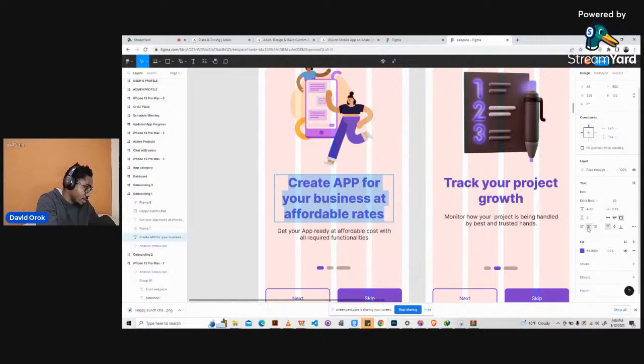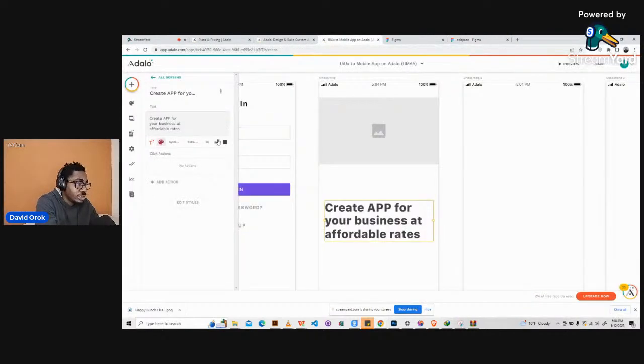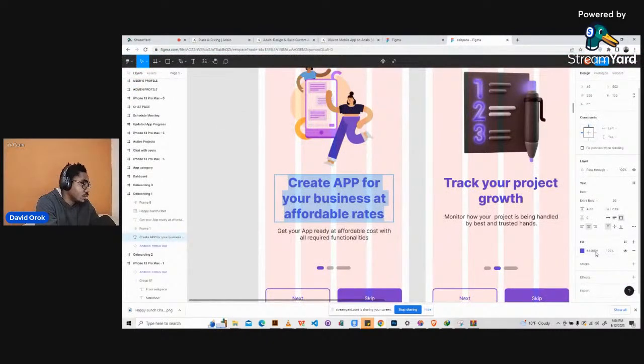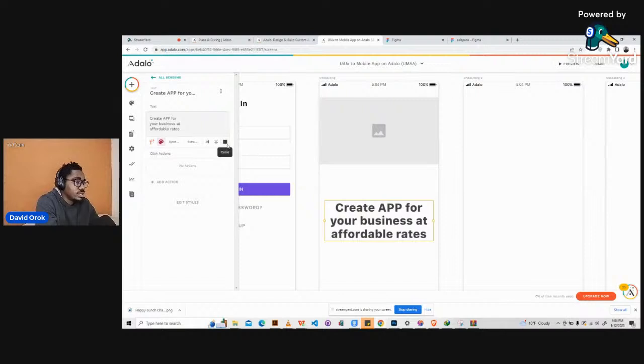Here the designer said it is using a center alignment. Look at it here. We have the left alignment, the right alignment, then center. So we will also use center alignment here. You click here and then you say align center. All right, so it's currently at the center. Then what else? We will try to change the color of the text. So I will tap on here, then I'll just copy the color code. Then I'll click on the color portion here, paste it in the hex section, and that's it. So I have my color like this right now.